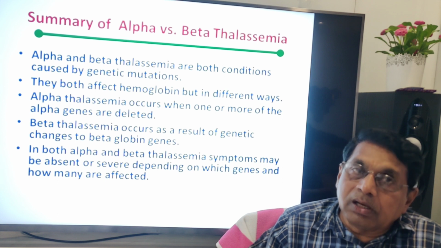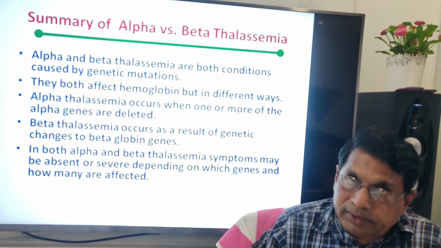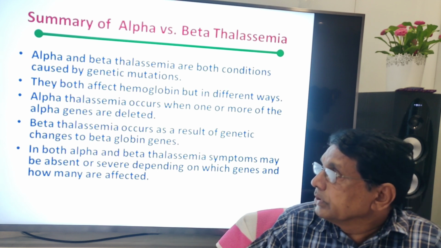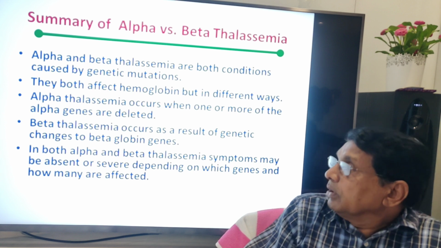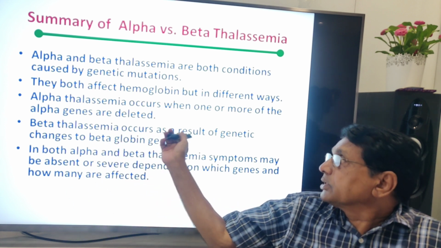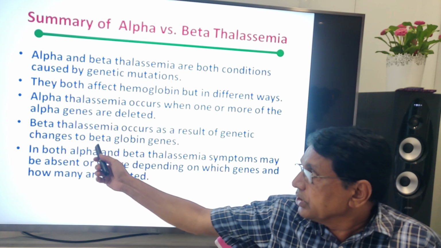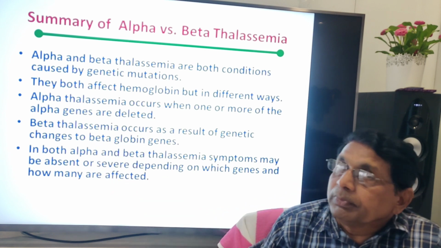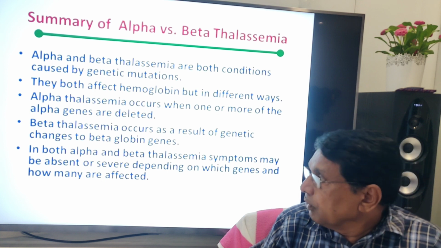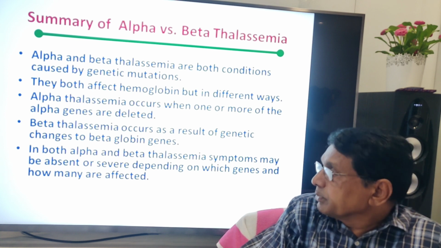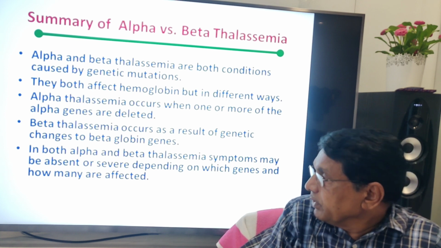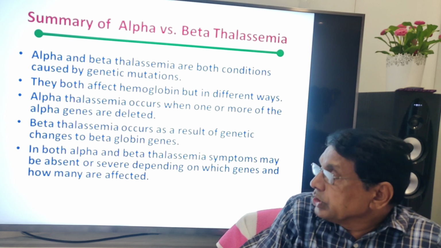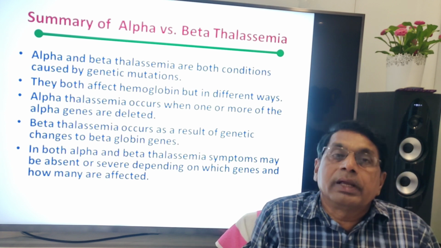One affects the alpha hemoglobin chain, another affects the beta hemoglobin chain. Beta thalassemia occurs as a result of genetic changes to beta globin genes. In both alpha and beta thalassemia, symptoms may be absent or severe depending upon which genes, how many genes are affected.